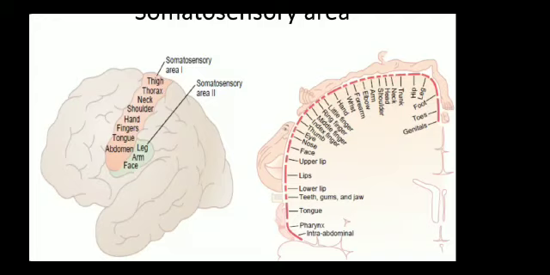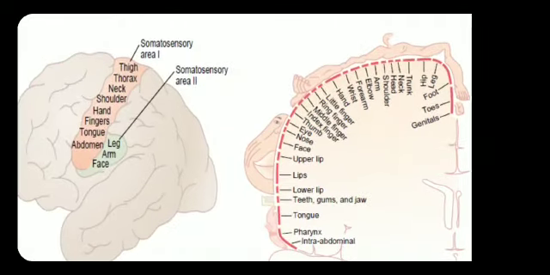This is a cross section of the brain at the level of the postcentral gyrus. It demonstrates the representation of the different parts of the body in separate regions of somatosensory area 1.